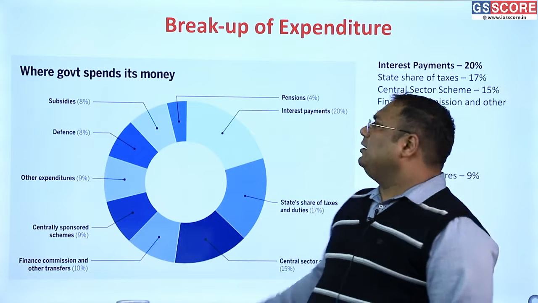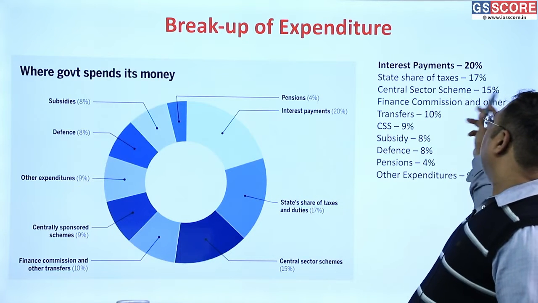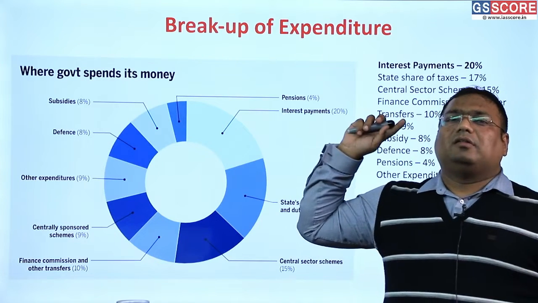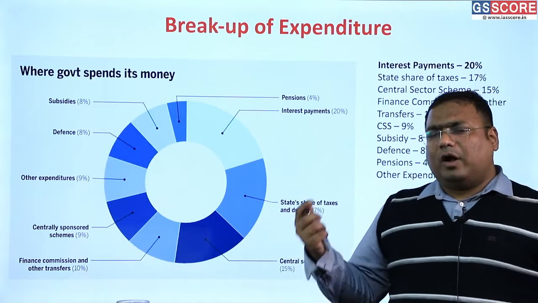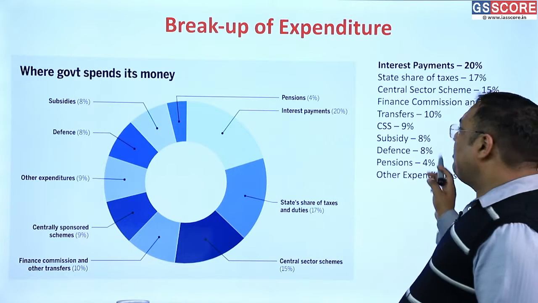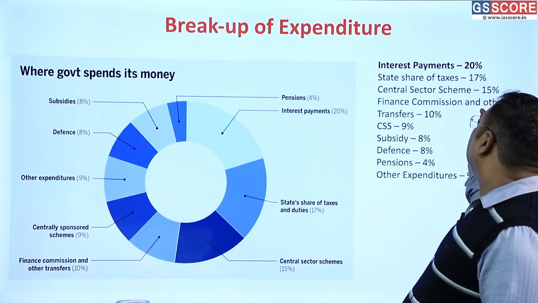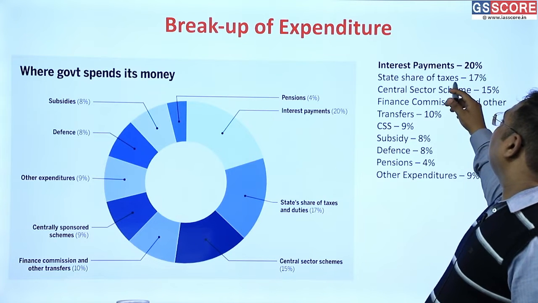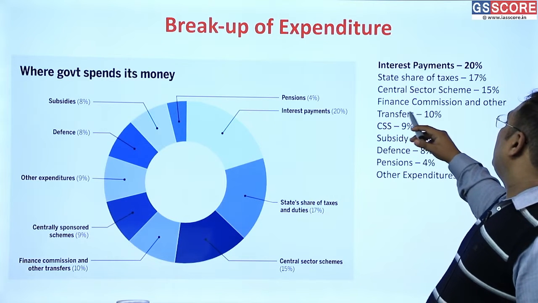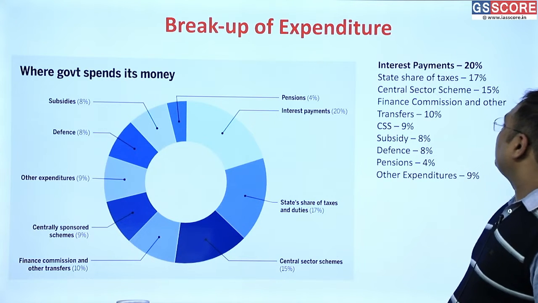So that is why the center gives states their share. And this is different from transfers. The transfers that are required as per the Finance Commission mandate are separate. They are also 10%. Okay, so 20% interest payment, 17% tax share of the states, and 10% of the Finance Commission transfer.